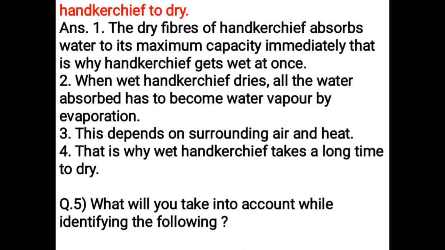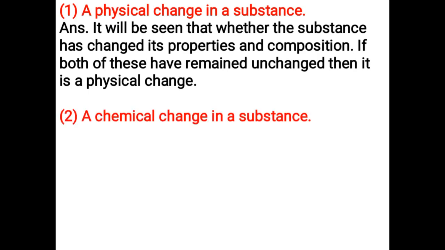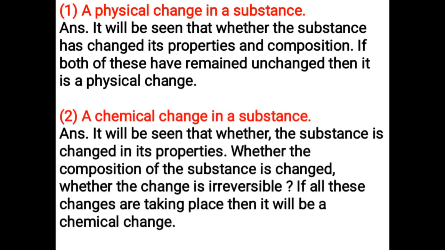What will you take into account while identifying the following? A physical change in the substance: it will be seen whether the substance has changed its properties and composition. If both of these have remained unchanged, then it is a physical change. A chemical change in the substance: it will be seen whether the substance has changed in its properties, whether the composition of the substance has changed, whether the change is irreversible. If all these changes are taking place, then it will be a chemical change.